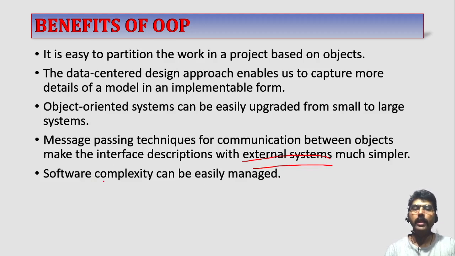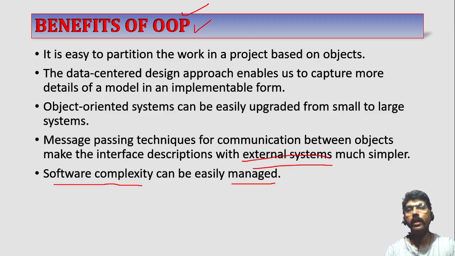Software complexity can be easily managed. This is one of the most important features of OOPS, that is complexity will be reduced when you use OOPS. One of the important inventions of this new technology is reducing the complexity of software. Because whenever you write any project using C programming, if the project becomes very large, it's very difficult to handle it. It is very difficult to manage it. But in OOPS, we can easily manage it.